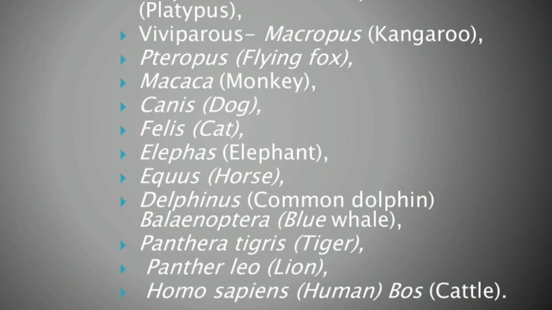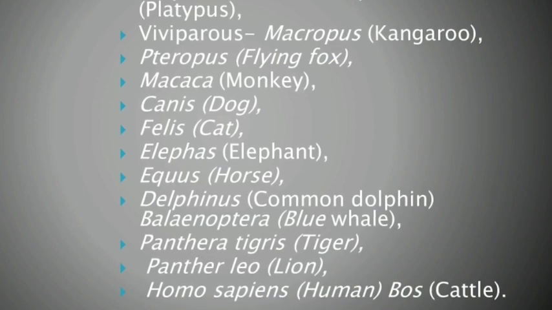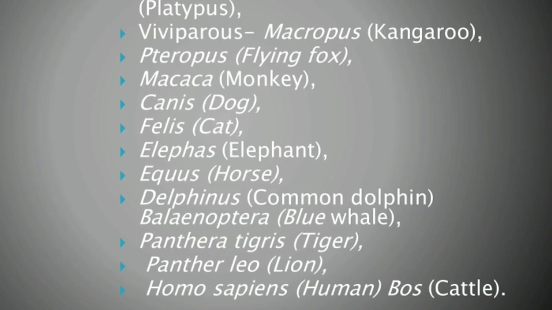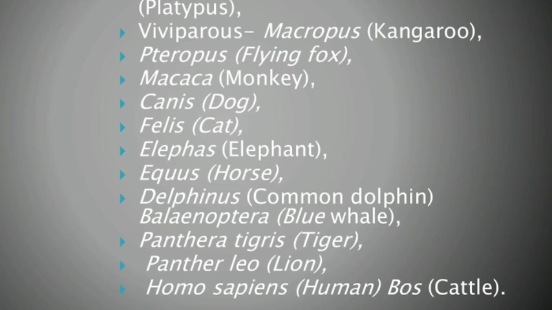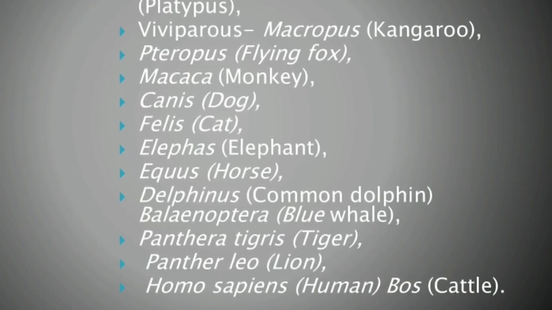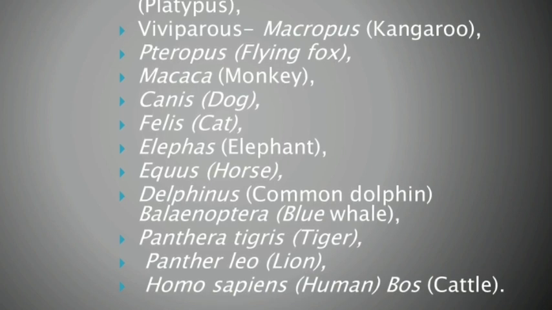External ears or pinnae are present. The heart is four chambered, and the mammals have a large brain compared to other animals because of their greatest intelligence. The kidneys are metanephric, and the waste is excreted in the form of urea, so they are ureotelic. They are also homeothermic, sexes are separate and fertilization is internal.